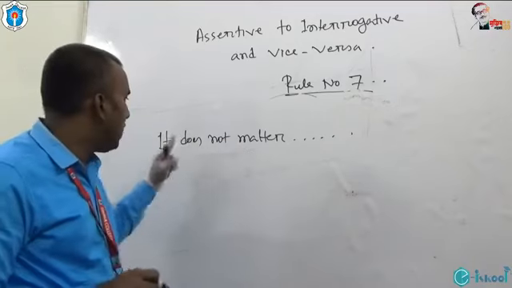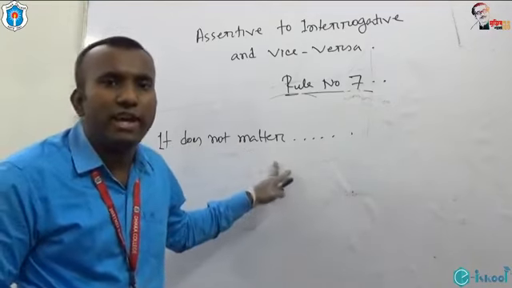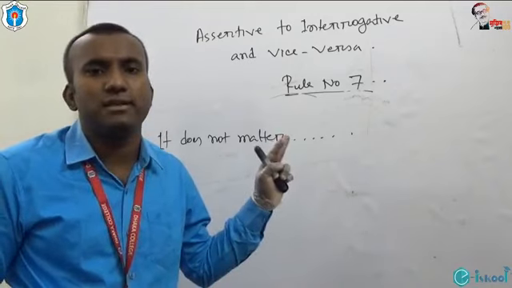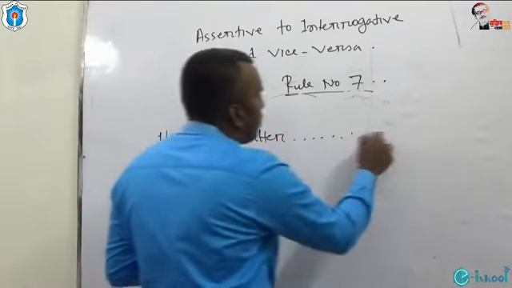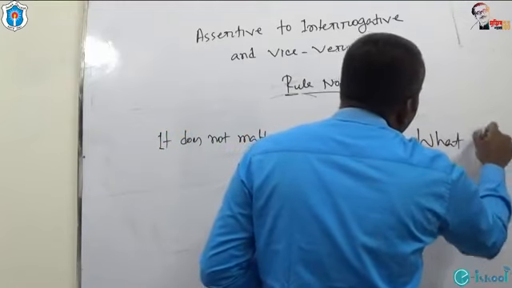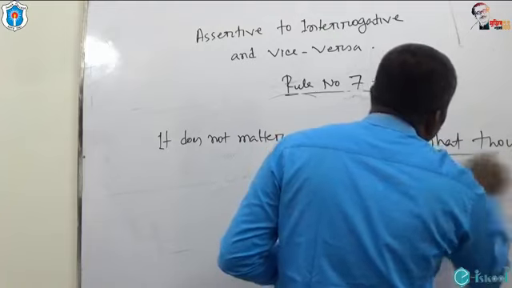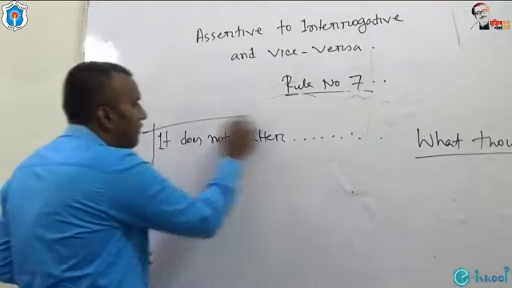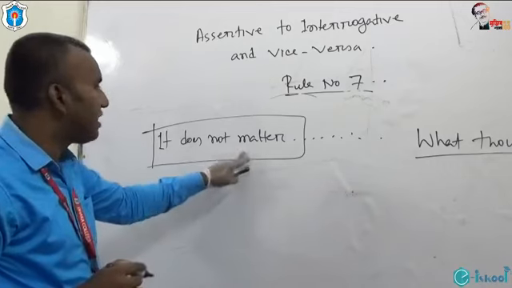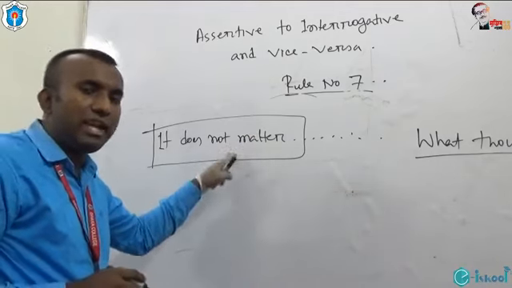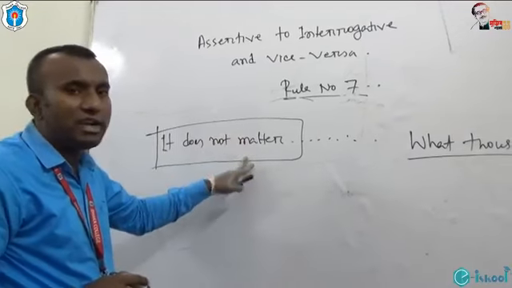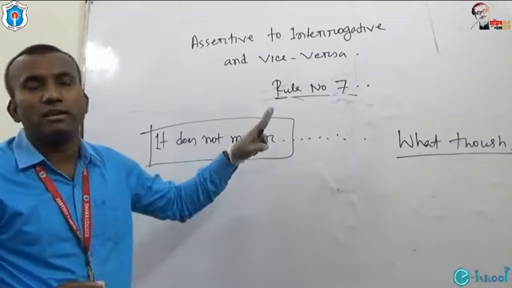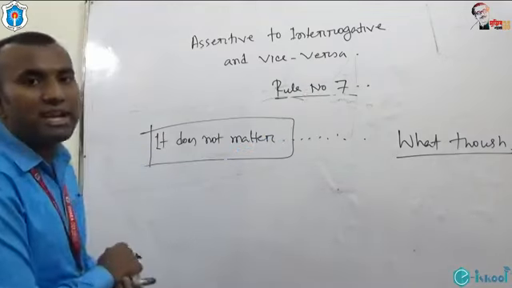If we get it doesn't matter at the beginning of an assertive sentence, to make it interrogative, we have to use what though at the beginning instead of this part. Then nothing will change.